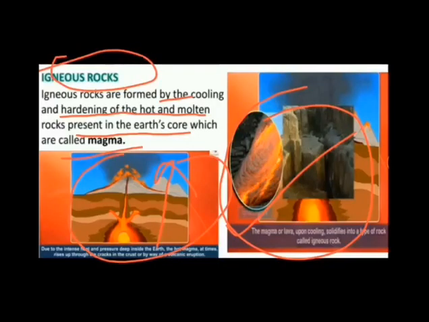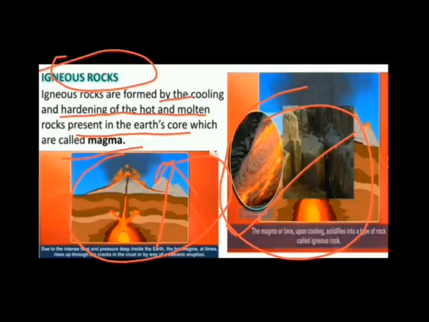So these rocks are made of two or more minerals like mica, feldspar, and quartz, and these igneous rocks may be light or dark colored, fine grained, or maybe glassy. There is one most common igneous rock which is known as granite. So granite is the most common igneous rock. Now let's discuss a few examples of igneous rocks.